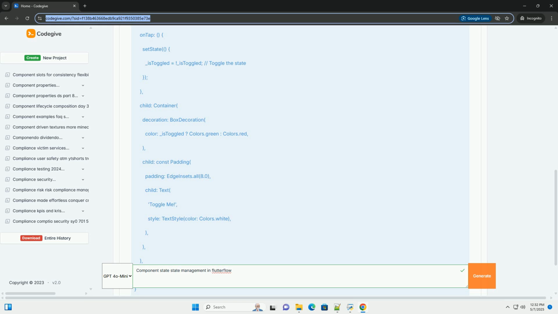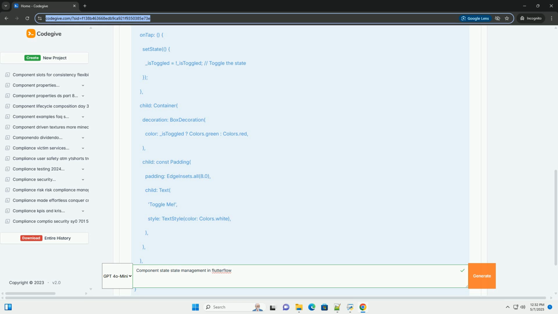4. Using the component state variable in the UI. Now, you can bind your component state variable to properties of UI elements within the component. Select the UI element you want to modify. For example, you might select a container to control its visibility, or a text widget to display the value of the state variable.